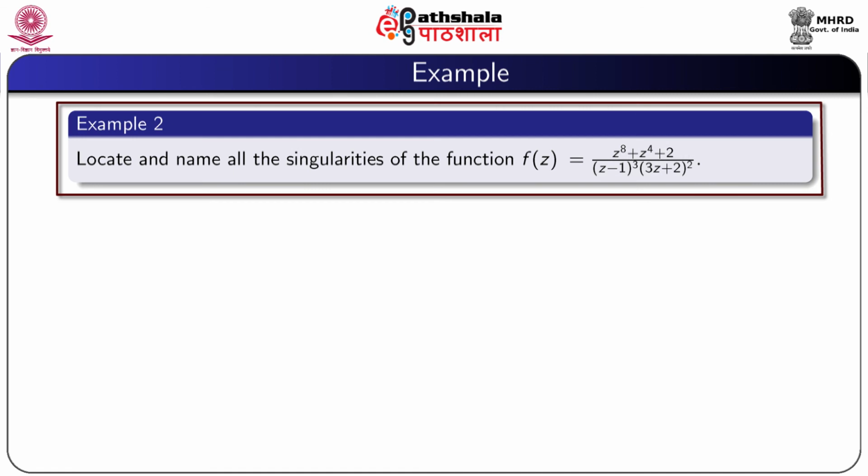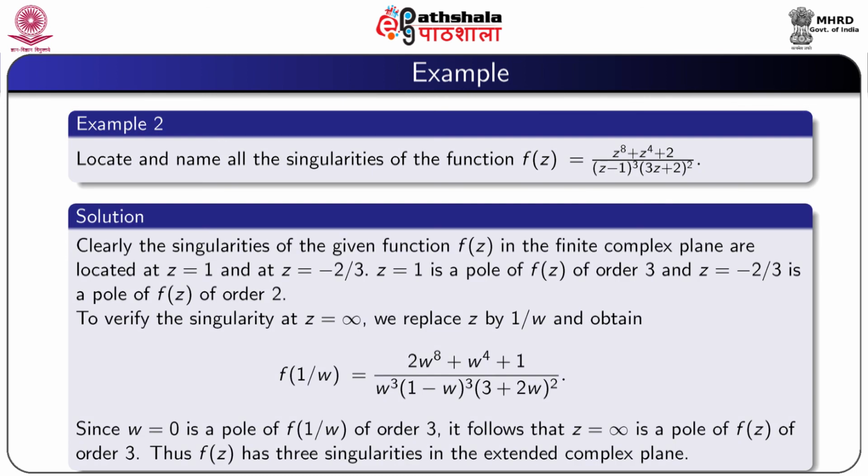Now, we consider an example. Locate and name all the singularities of the function f(z) equal to (z to the power 8 plus z to the power 4 plus 2) by (z minus 1) cube (3z plus 2) square. So, clearly the function f has singularities at z equal to 1 and at z equal to minus 2 by 3. Obviously, z equal to 1 is a pole of f of order 3 and z equal to minus 2 by 3 is a pole of f of order 2.